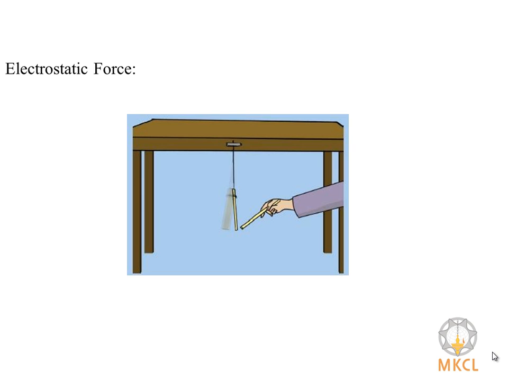In the second case, rub the free end of the suspended straw. Again, bring the piece of straw that was rubbed earlier near to the free end of the suspended straw. In the first case, the straw rubbed with paper attracts the suspended straw. In the second case, it repels the suspended straw.